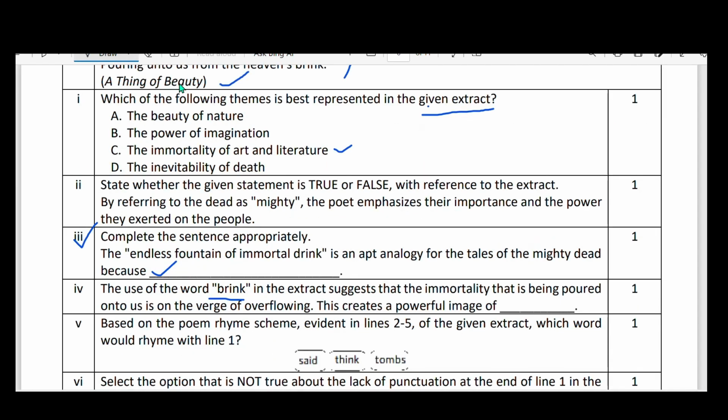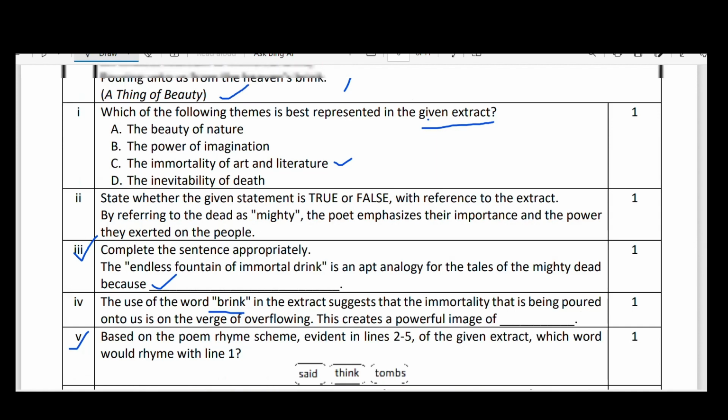And the fifth, okay, let us see. Based on the poem, the rhyme scheme evident in lines 2 and 5 of the given extract, which word would rhyme with line 1? Line 1, okay, dooms.